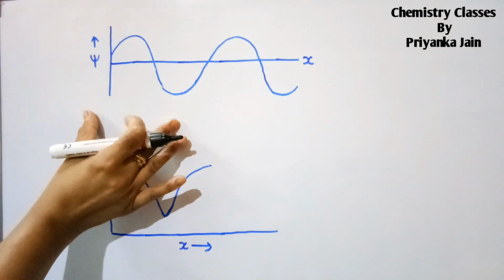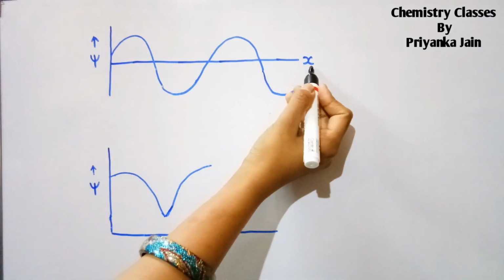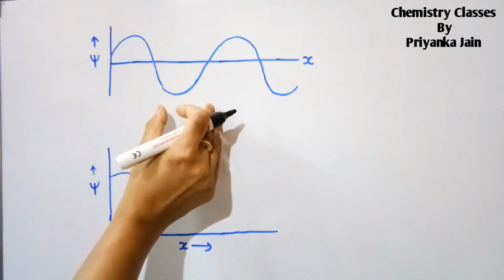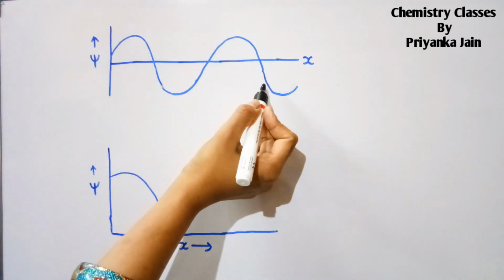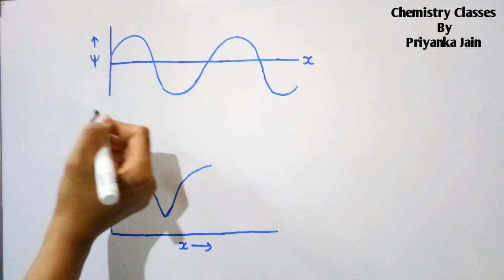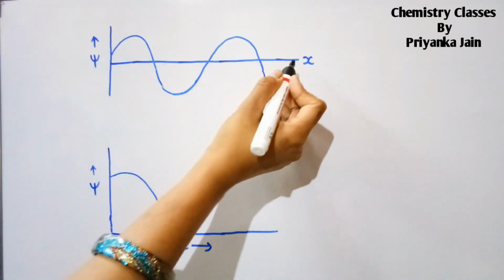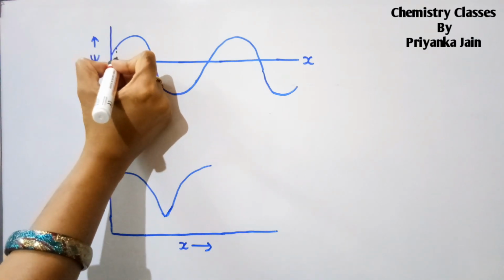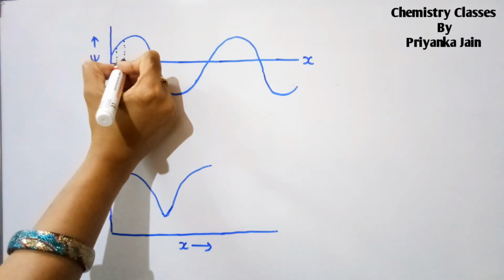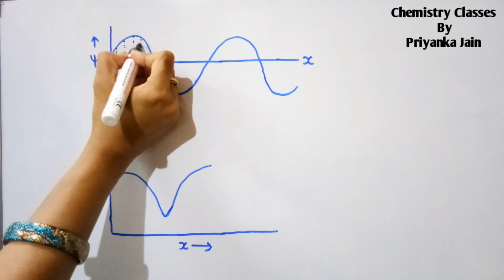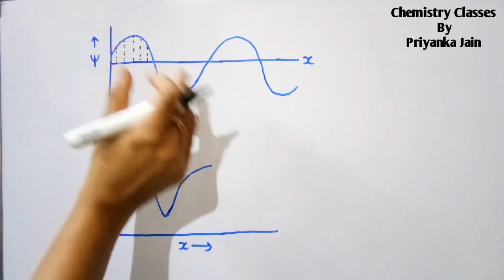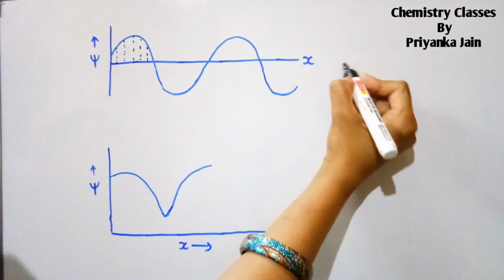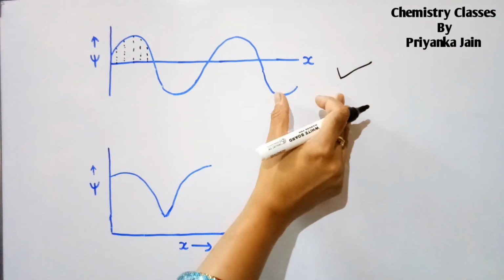Now see this graph. Here we have shown the values of x on the x-axis, and on the y-axis we have shown the values of psi. Now you can see here the graph is continuous, and second thing, the values of the psi at each point of the x. For each value of x, psi will have only one value. See here, only one value, right? No second value is here. So this is single valued, finite and continuous. So this type of wave function is an acceptable wave function.